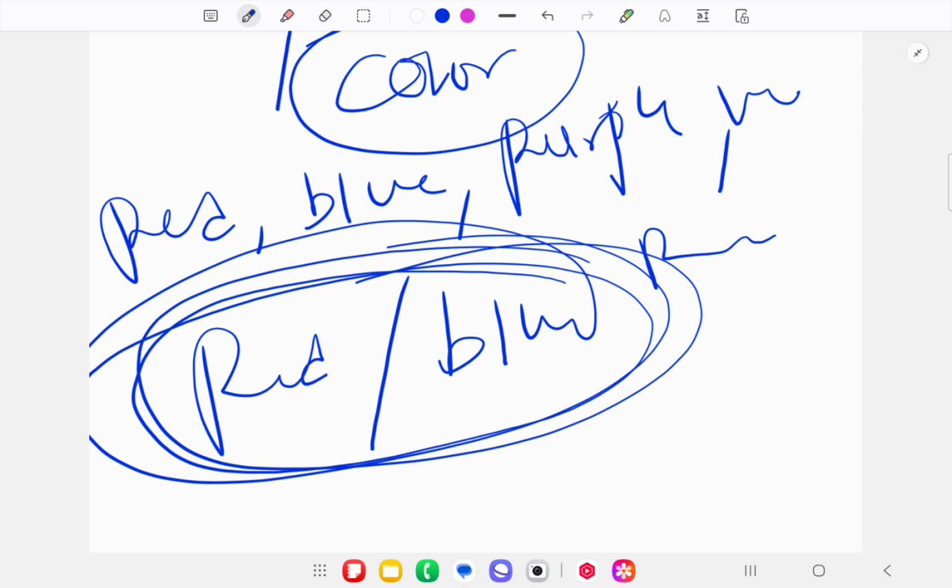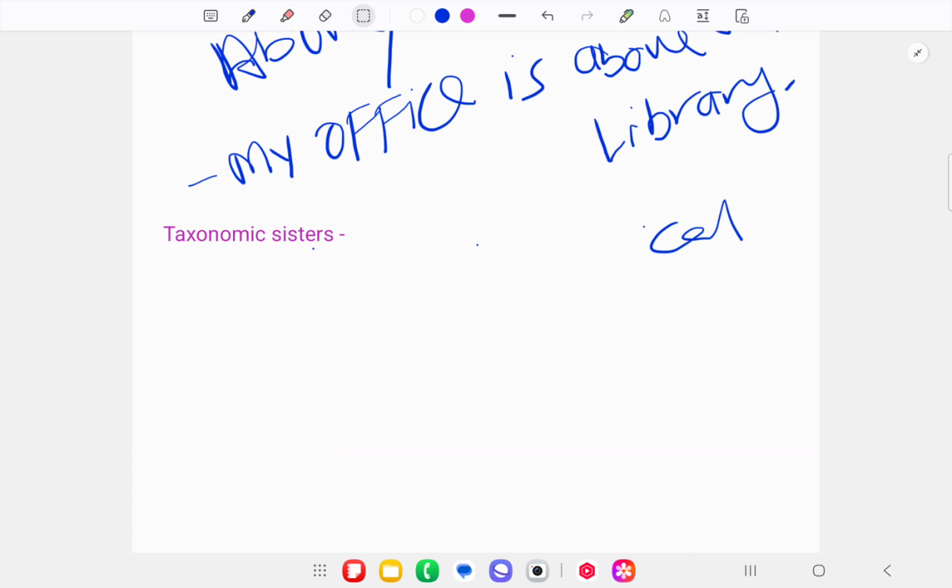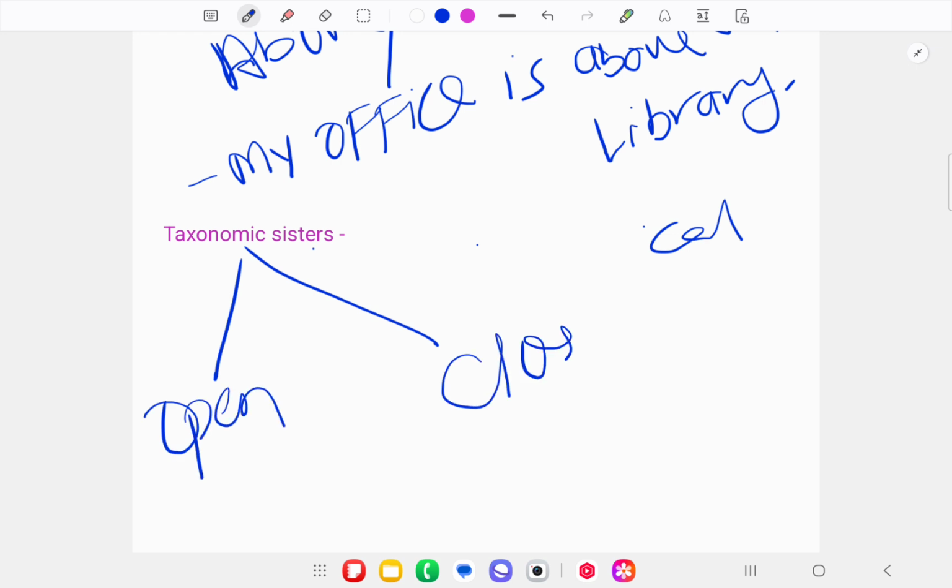One more thing: we also have two kinds of taxonomy. You must remember this point, that we have two kinds of taxonomic systems. The first one is open and the second is the closed taxonomic system.